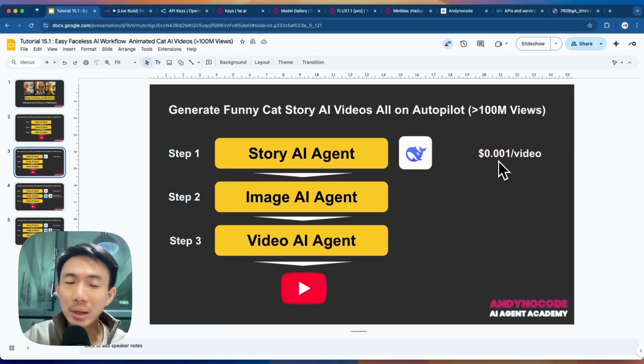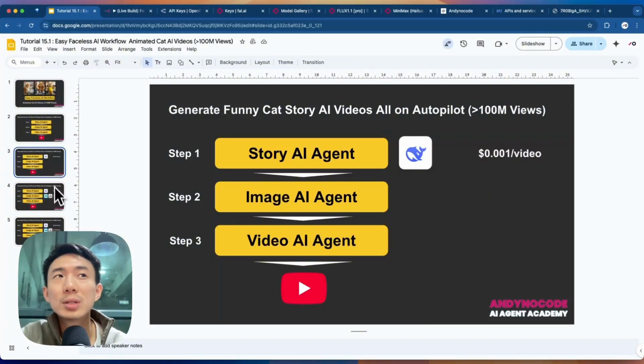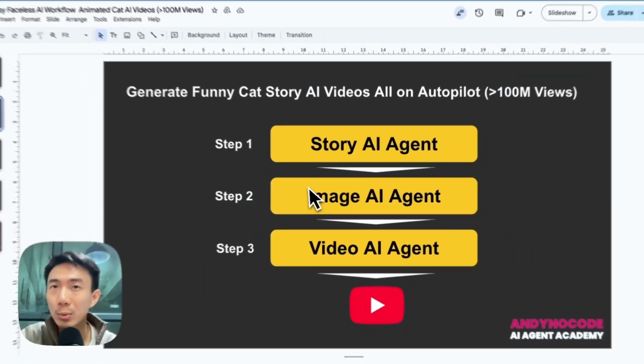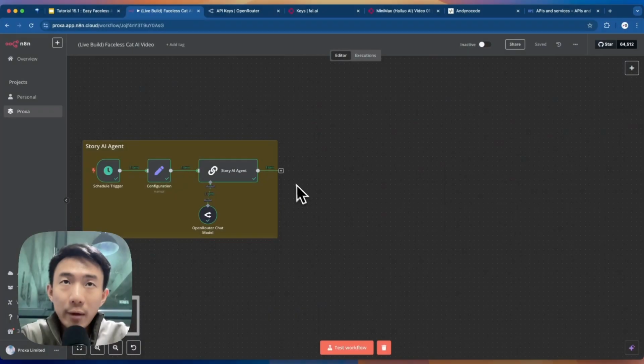It's just $0.001 per video. For that video, I mean there are 4 prompts. For the image prompt, basically it generates the whole story and also provides the output prompt in JSON format. Everything included is just 0.001 per video. And we are going to dive into the second AI agent, which is the image AI agent. We will have another node.